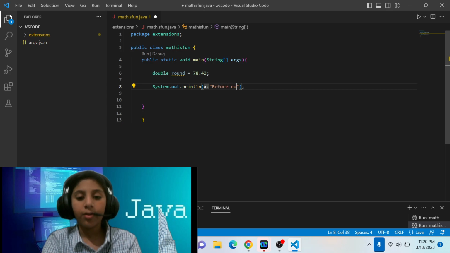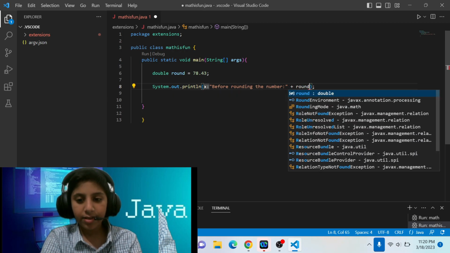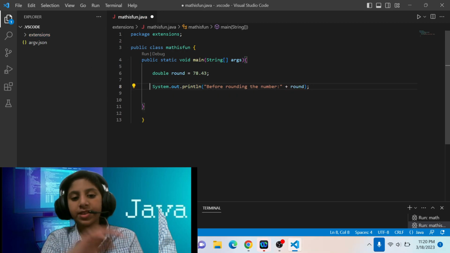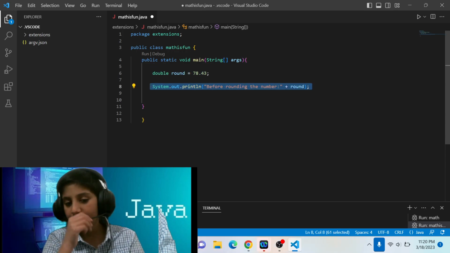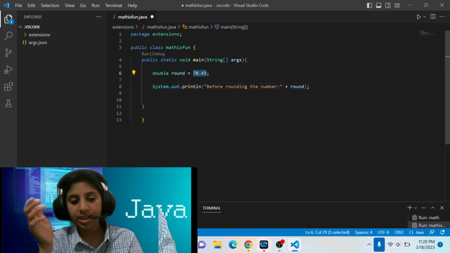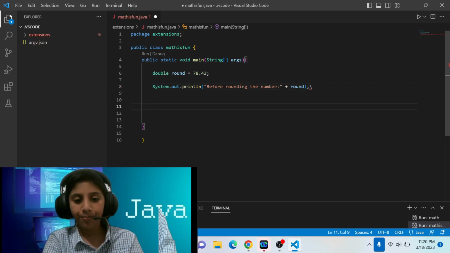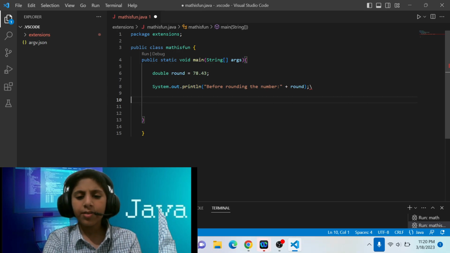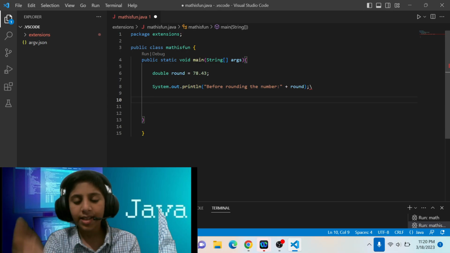Before rounding the number, and then colon, and then after the quotation marks, we're gonna be writing plus round, so that we can simply print what was the main value before, which is 78.43. It's just gonna be before rounding the number, and then after rounding the number. So how can we know the value after rounding the number? Well, it's the same thing that we used earlier.